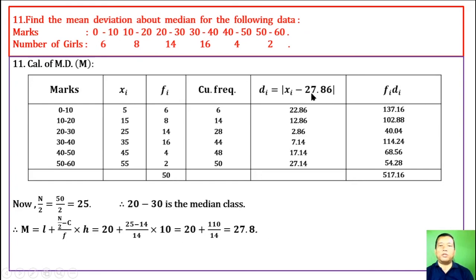Put this value in this, and lastly find out fi di and also find their sum, we get this. Therefore, mean deviation from median is 1 by 50 into summation. This value we get 10.3432.